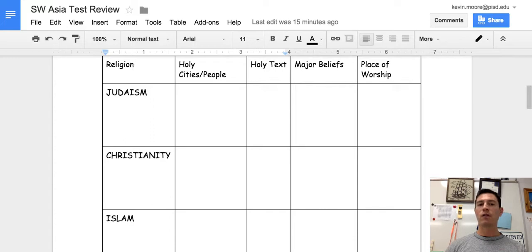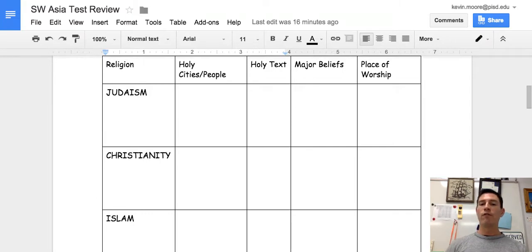A holy city for all three religions is Jerusalem. Jerusalem has historical sites that are significant for all three religions, and that's what makes Jerusalem a very conflicted city, because there are three different religions that are all claiming holy sites in that one city. The holy texts for these three religions: for Judaism, it is the Torah; for Christianity, it is the Bible; and in Islam it is the Quran.